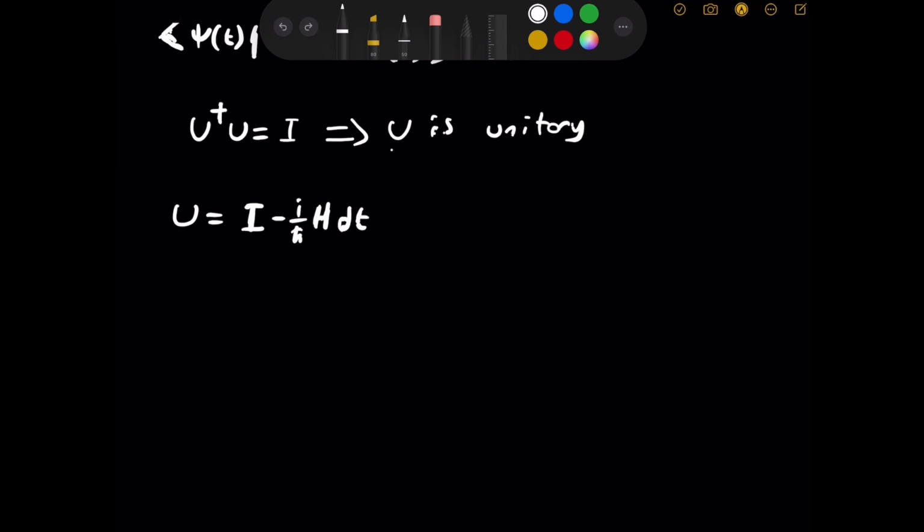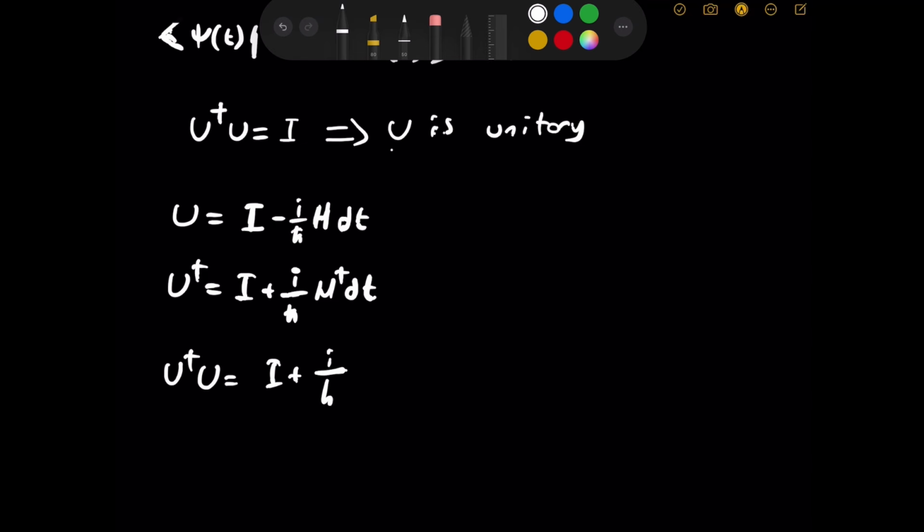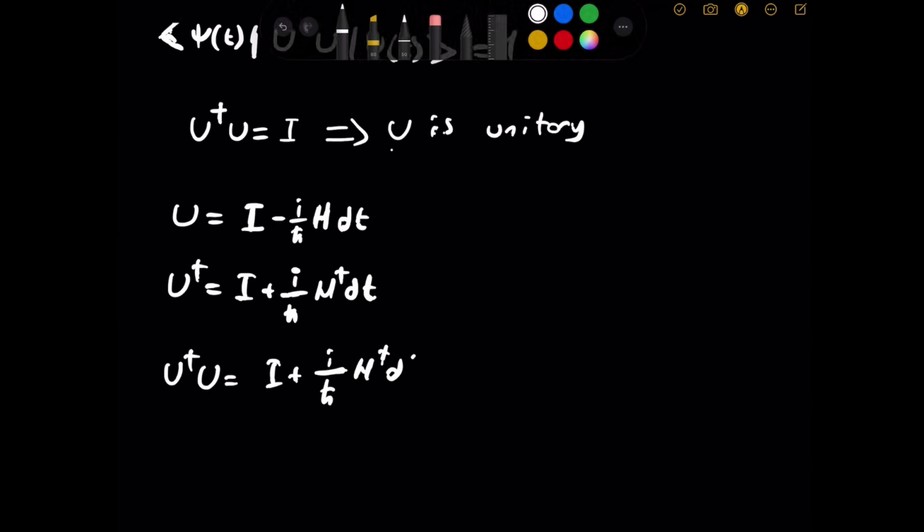So if U is unitary, what is U dagger then? Well, i stays the same, then we need to take the Hermitian conjugate here. So it's going to be I plus i over h bar H dagger dt. Notice h bar stays the same, it's a real number, and dt obviously is also a real number.